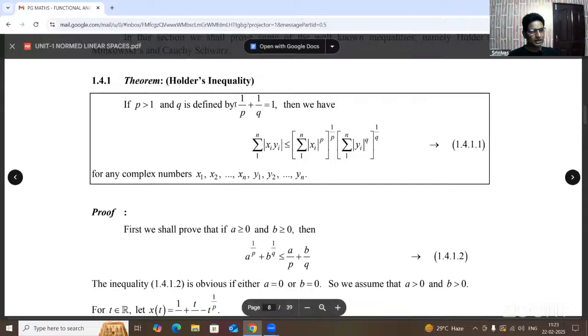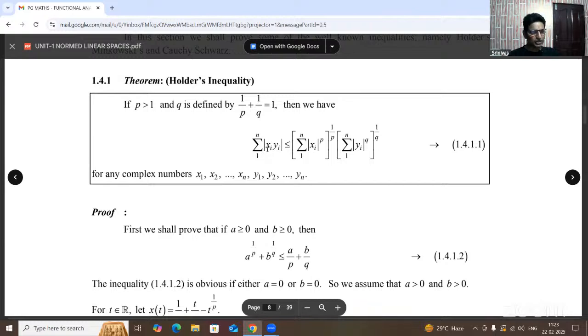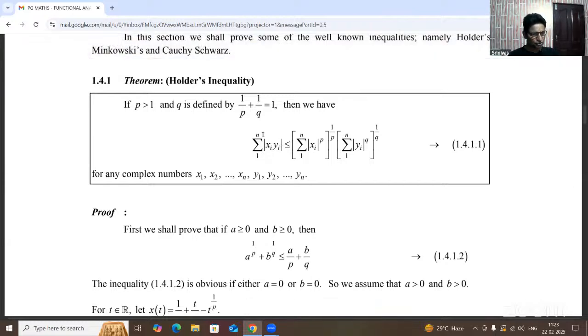Then we have summation of modulus xi yi, where i varies from 1 to n, is less than or equal to summation of mod xi whole power p, whole power 1 by p, into summation of mod yi whole power q, whole power 1 by q. This is the Holder inequality.